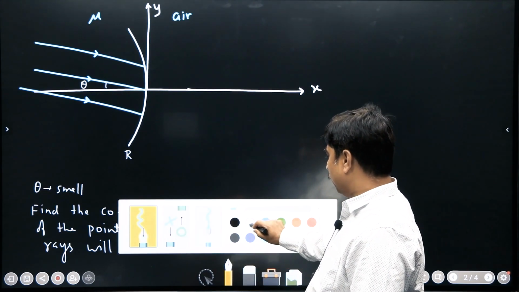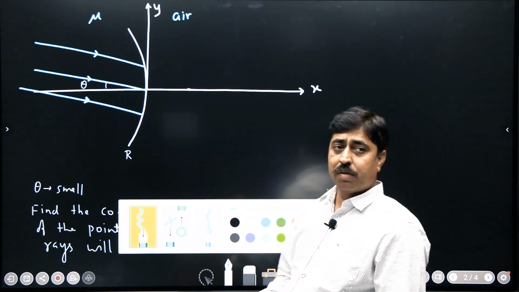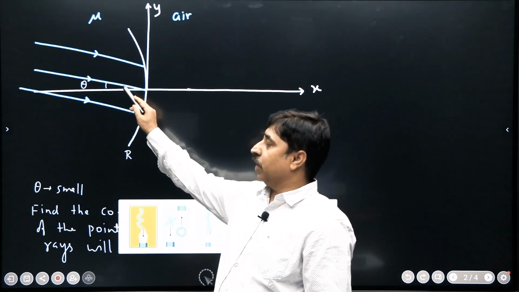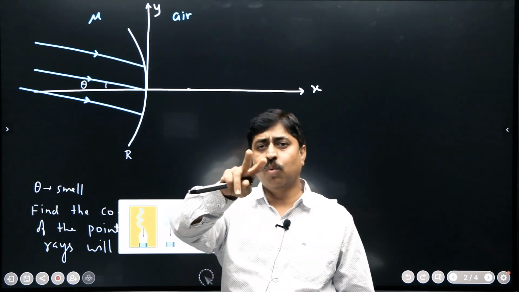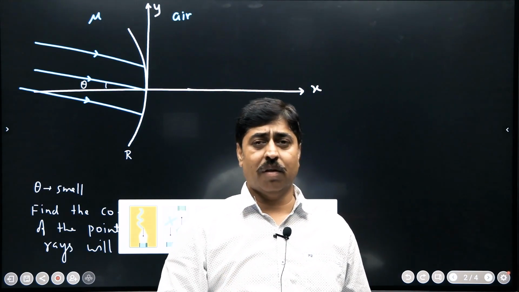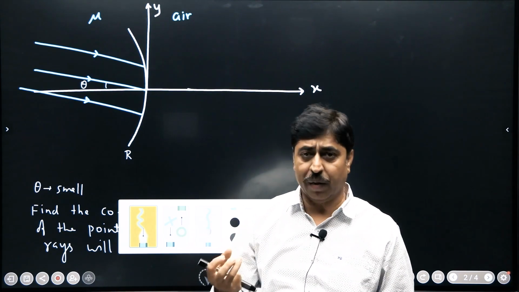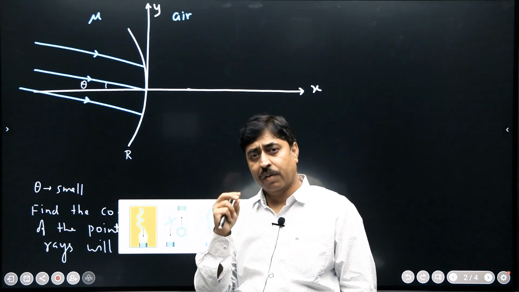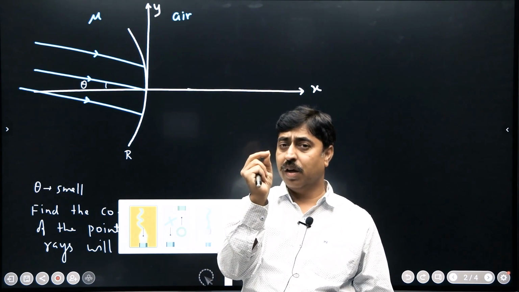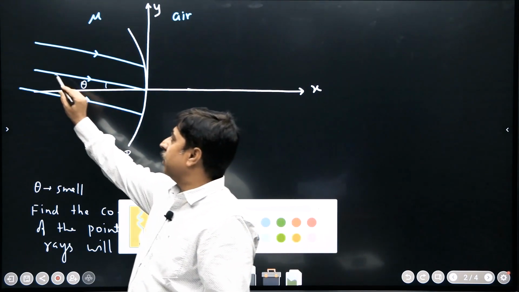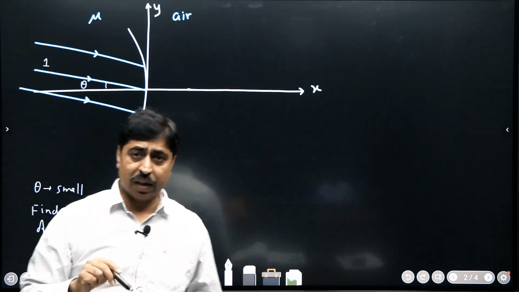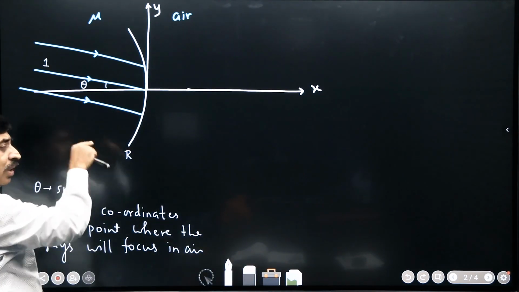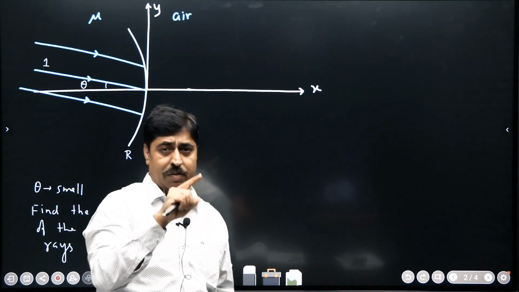Here I will do the solution for you. Students, for this, let us choose two rays. To fix the position of an image, two rays are always sufficient. So let us choose two rays in this beam which will help us in fixing the position of the image. The first ray is this one, and the second ray is a ray that is passing through the center of curvature of the curved surface.